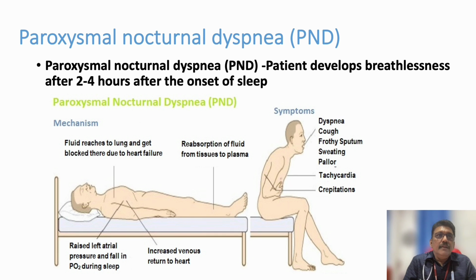From there it will try to go to the left ventricle, but the left ventricle has already failed. It is not able to accommodate more fluid. So the fluid will remain in the lungs, in the pulmonary circulation, and the patient develops breathlessness due to pulmonary edema in the night. This is called paroxysmal nocturnal dyspnea. So this is one of the earliest phases of cardiac failure.